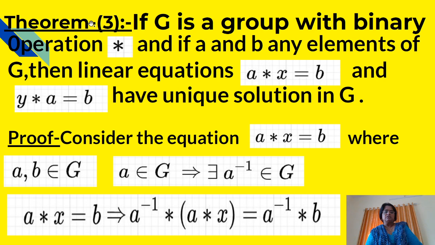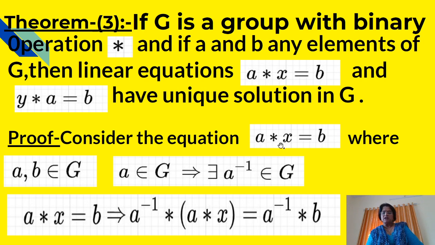See the third theorem. If G is a group with binary operation star, and if A and B are any elements of G, then the linear equations A star x is equal to b and y star A is equal to b have unique solutions in G. Now first consider the first equation, A star x is equal to b, where A and b belong to group G. If A belongs to G and G is a group, therefore there exists A inverse belonging to G.